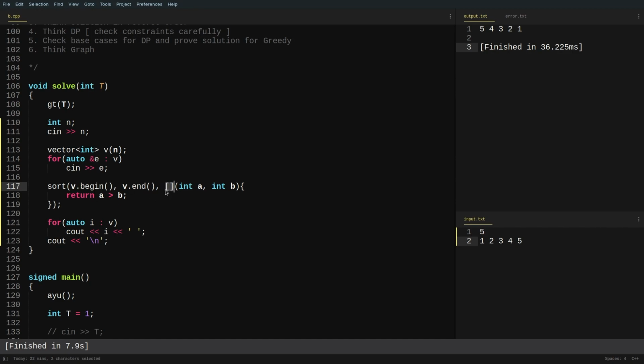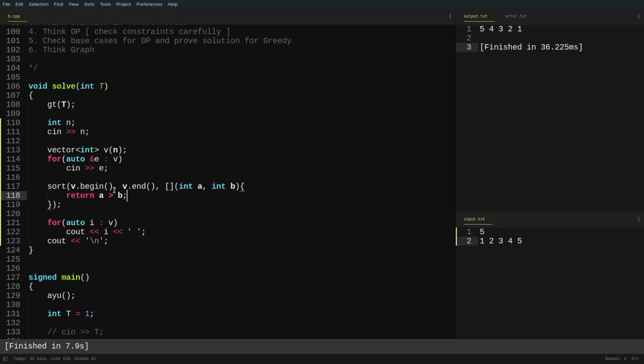What I'm doing is this particular thing denotes that this is a lambda function, just like we were using a while before, and it will receive two variables a and b, since any sorting comparator will need two variables to compare. I just choose those variables, and this is the thing that I'm going to return. I want to return true if a is greater than b. That means the first element will always be greater than the second element, right? And you can write your sorting order in any way you want.